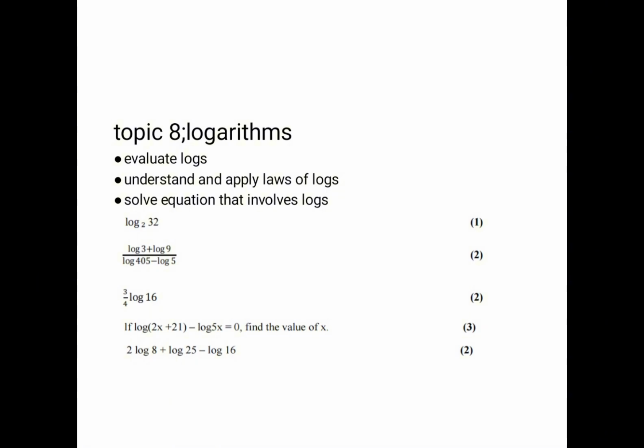And then that one which is saying 2 log 8 plus log 25 minus log 16, it also requires us to apply the laws of logarithms. We are going to say log 8 squared plus log 25 minus log 16. Where we are adding, we multiply, and where we are subtracting, we divide. So we're saying log 64 times 25 over 16 in order to get log 100, right? If we say 64 times 25 divided by 16, I think we get 100.